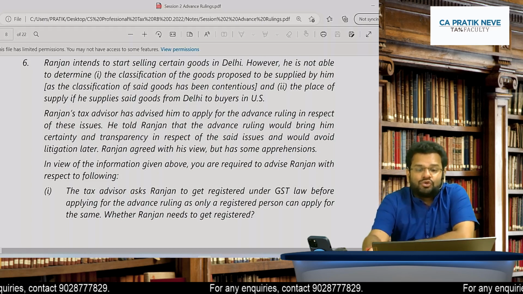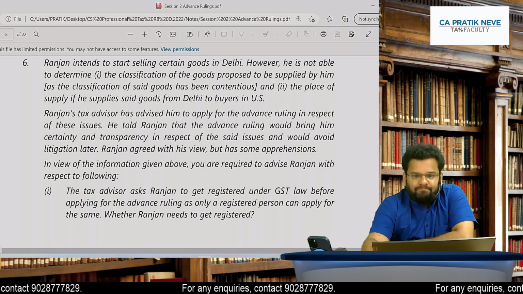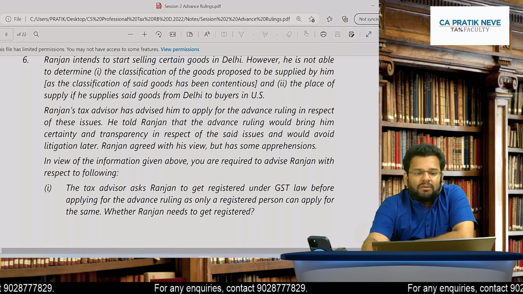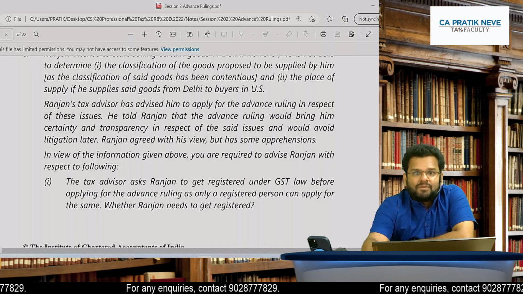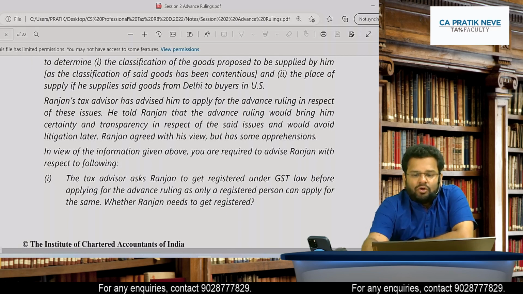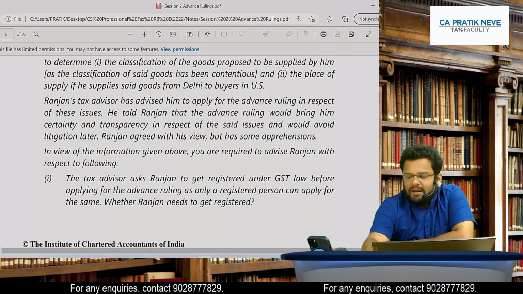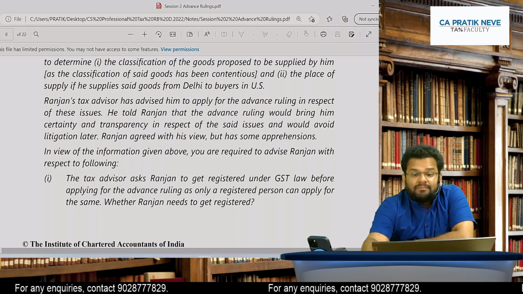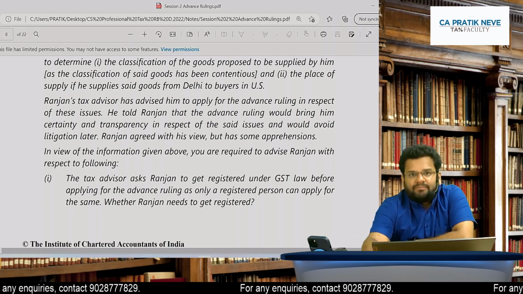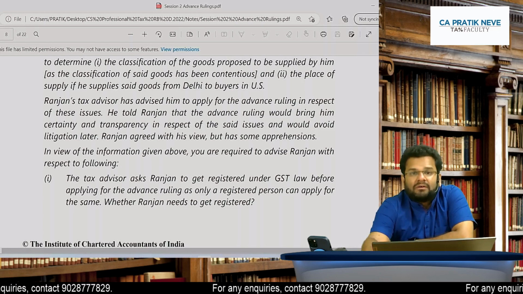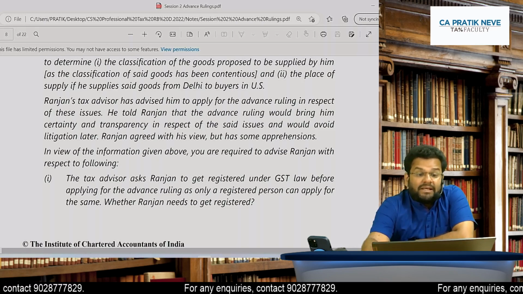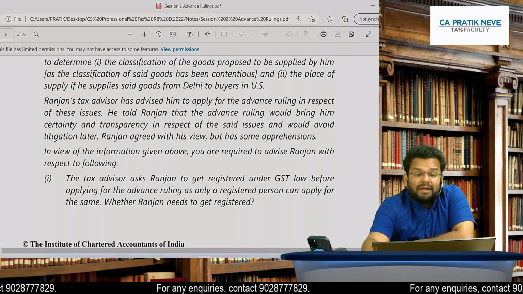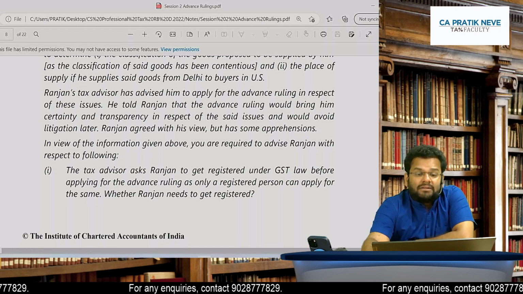Ranjan intends to start selling goods in Delhi. However, he is not able to determine what classification of goods proposed to be supplied by him, as the classification of goods has been contentious. Contentious may be confusing. And the place of supply, if he supplies said goods from Delhi to the buyers in US.